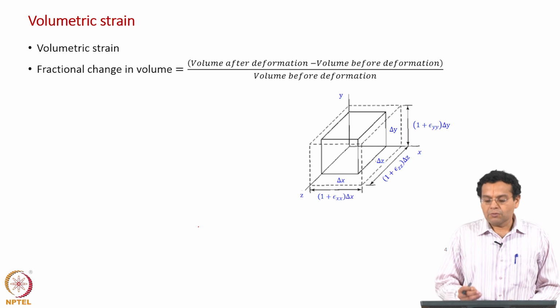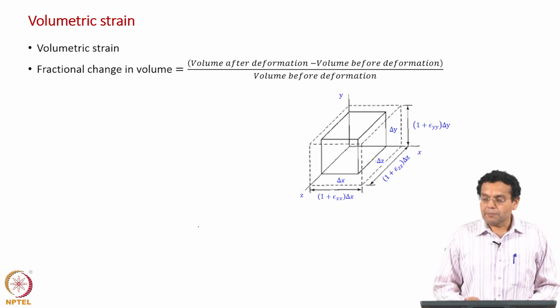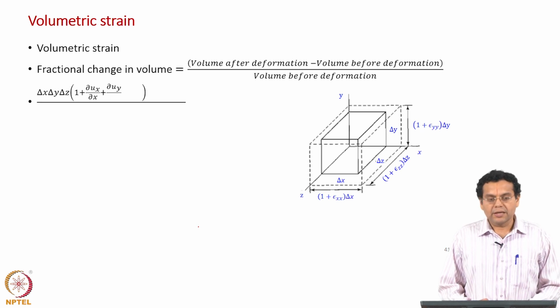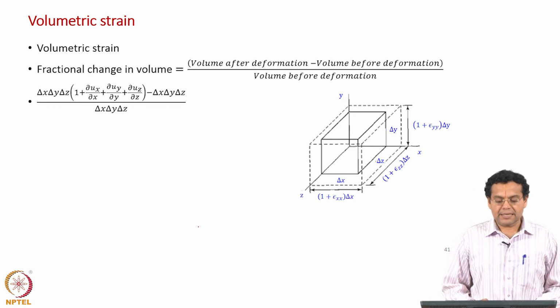Okay, now, let us express them in terms of our variables. We just now found out the volume after deformation, delta x, delta y, delta z into the bracket terms, and the volume before deformation is just delta x, delta y, delta z.